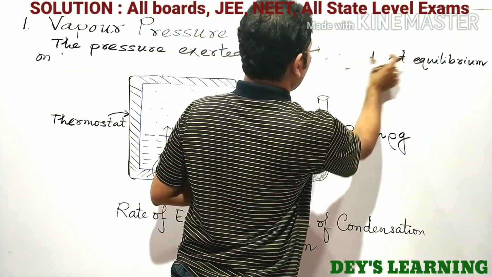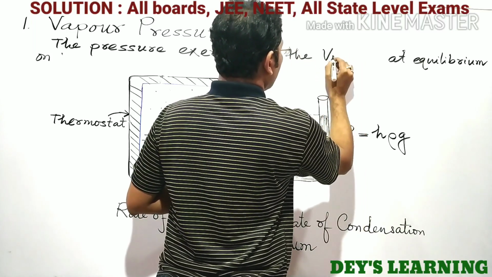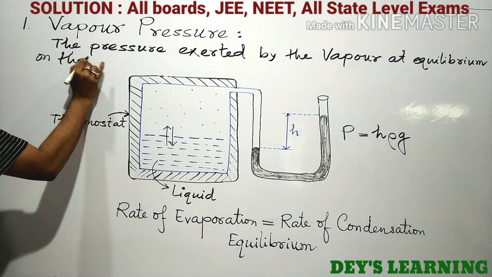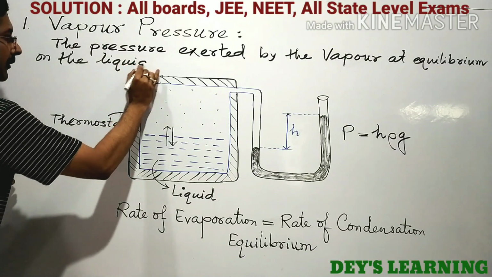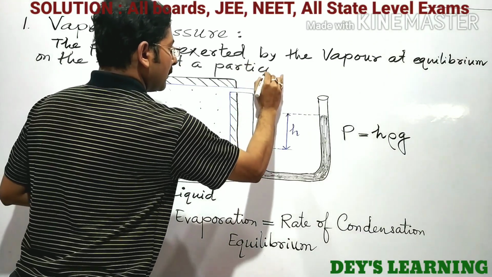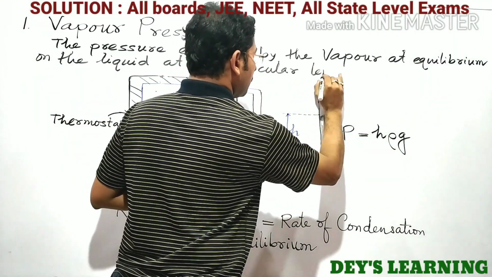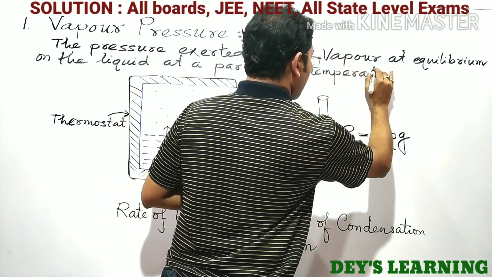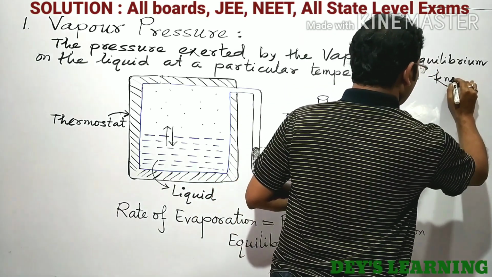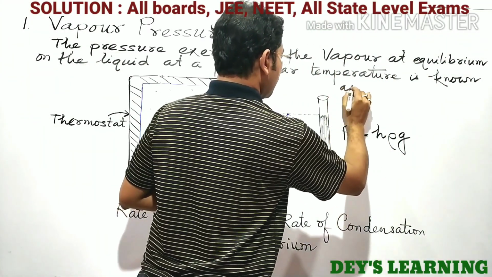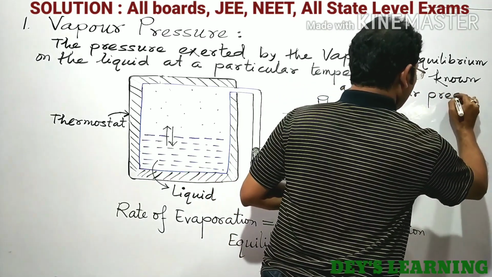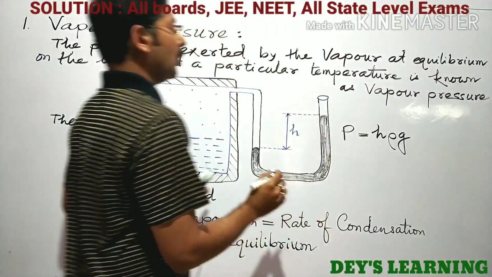The pressure exerted by the vapor at equilibrium on the liquid at a particular temperature is known as vapor pressure of the particular liquid.